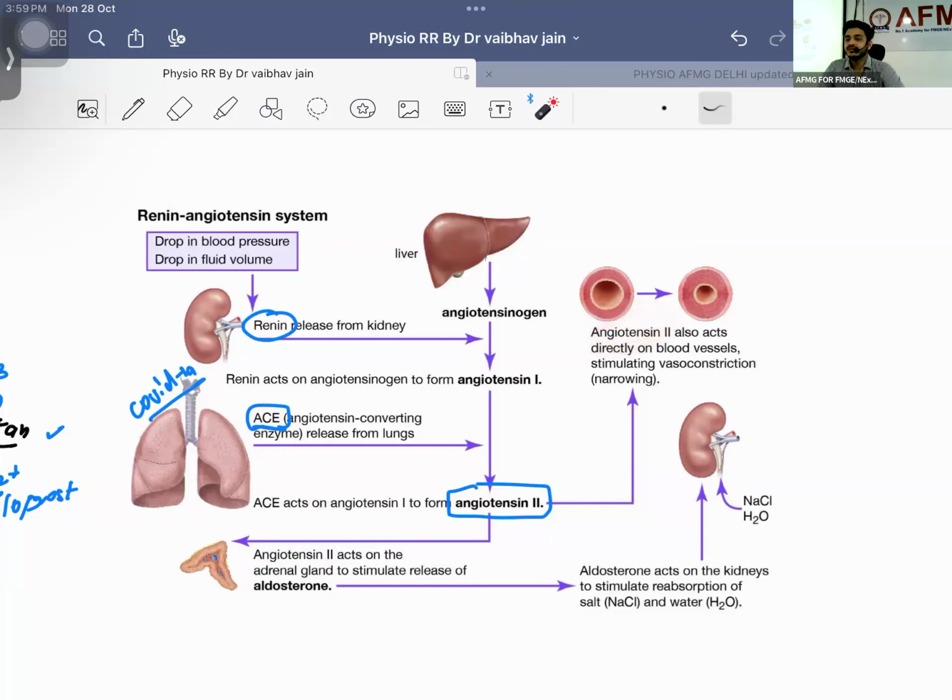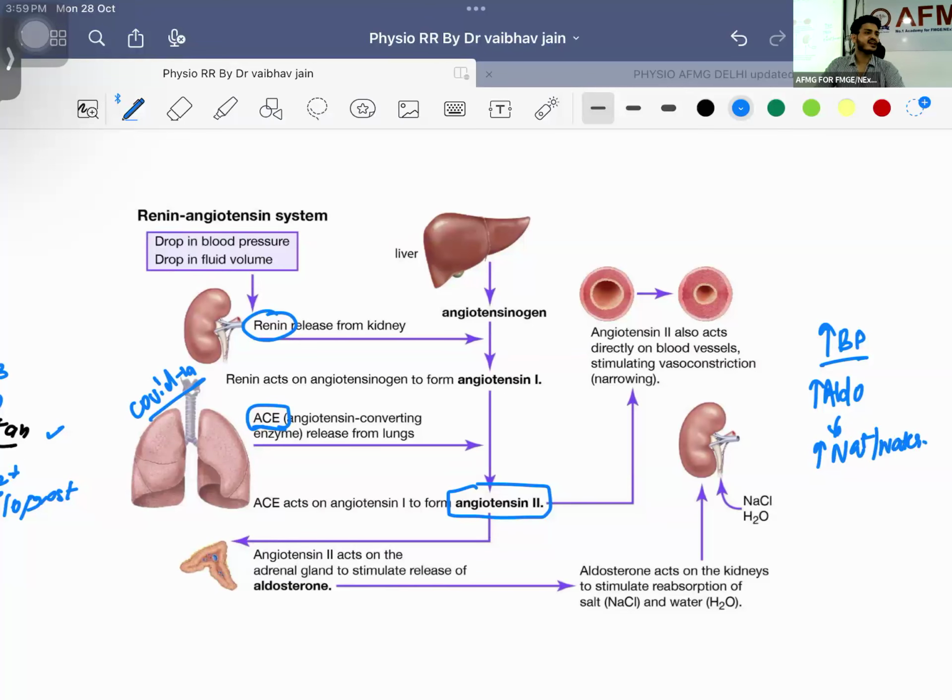Okay. And in the blood vessel, what will it cause? Vasoconstriction. That will lead to an increase in the BP. So first of all, if I simply ask you the function of renin, what is it? Increase in BP, increase aldosterone. So this aldosterone is going to do what? Increase in sodium and water.